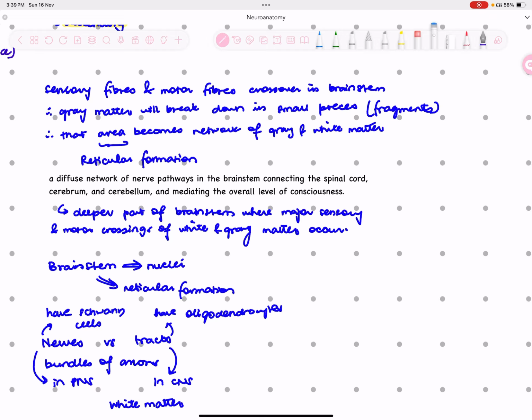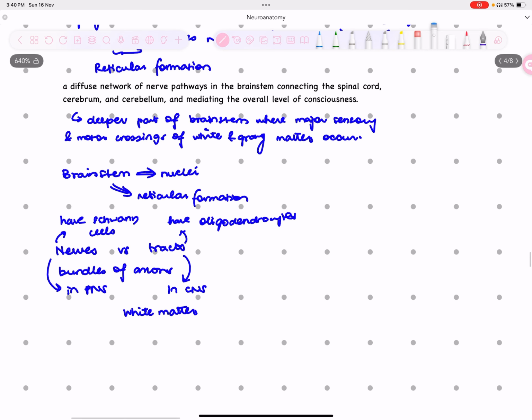What happens exactly is that sensory fibers and motor fibers cross over in your brainstem, and the gray matter breaks down in small pieces. That area becomes a network of gray and white matter, the reticular formation. So the reticular formation is basically a gray matter and white matter network of fragments of both. If you remember the transverse cross sections of midbrain, pons, and medulla, everywhere you're going to see reticular formation. It's all over your brainstem. It brings the conscious level on and off as a switch of the cerebral cortex, and it also brings slow pain impulses.